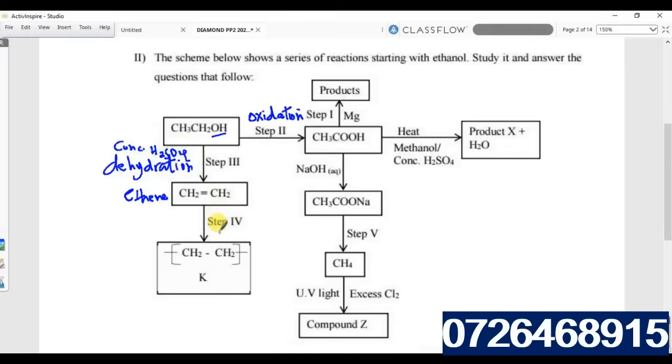Step 4. Ethene is undergoing step 4 to form a polymer. This K is a polymer. It must be a polymer.